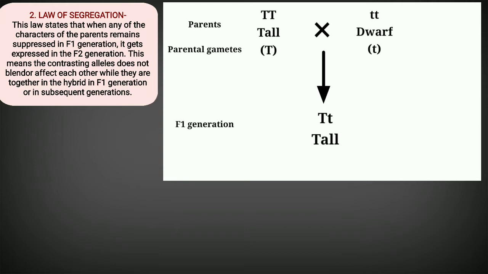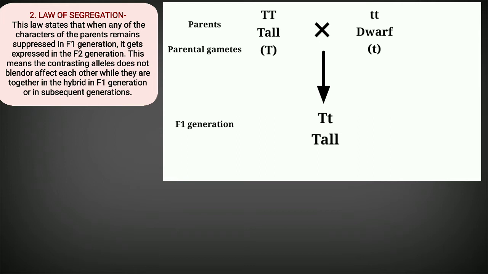In case of that, all the gametes were with the allele small t, as all the gametes possess the same because of the homozygous condition. But when these two plants were crossed, in the F1 generation, capital T, small t was the outcome of the whole cross.